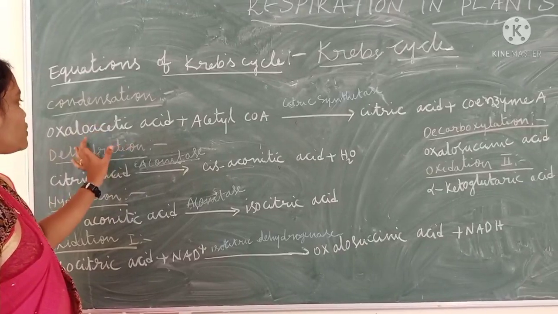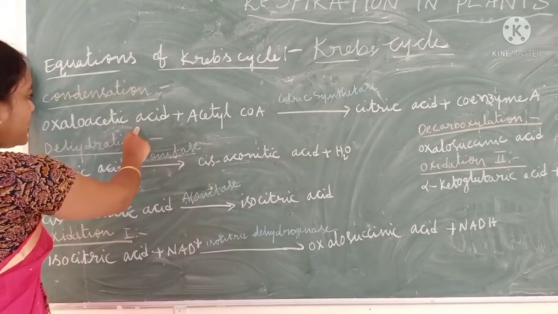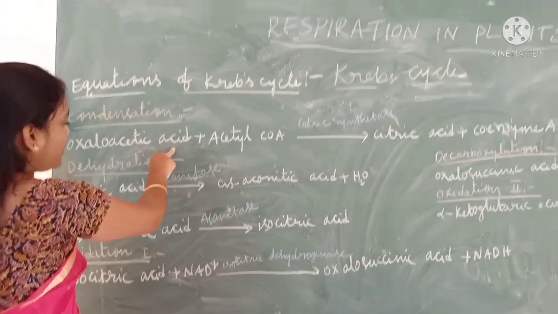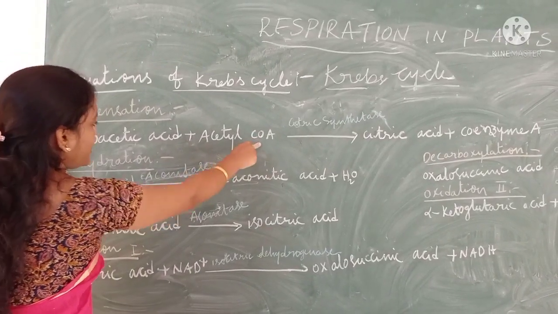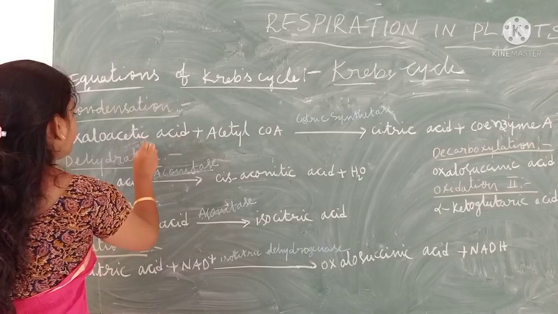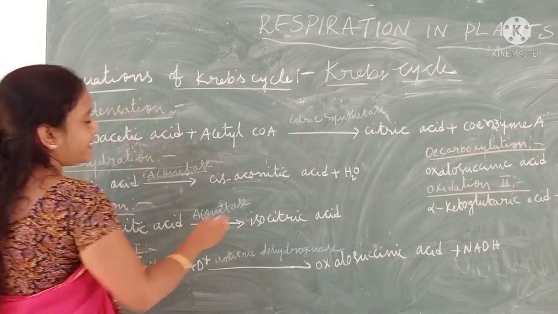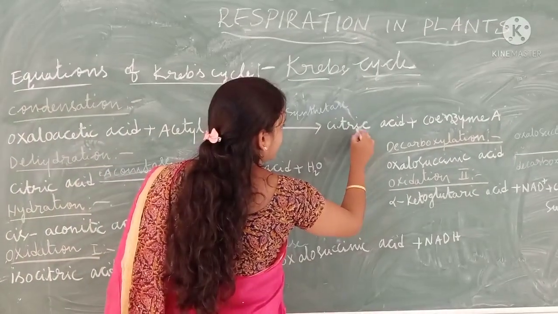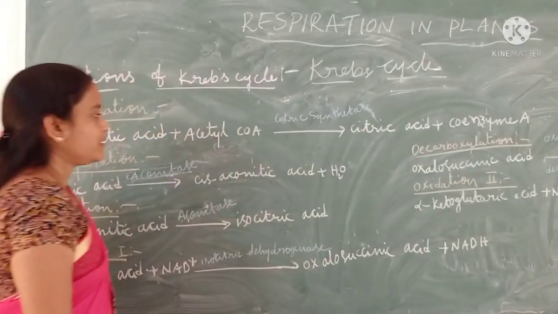Oxaloacetic acid is a 4-carbon molecule and acetyl coenzyme is a 2-carbon molecule. Here citric acid is a 6-carbon molecule.